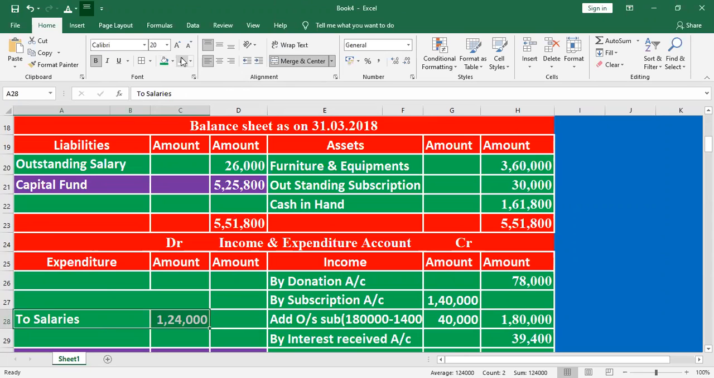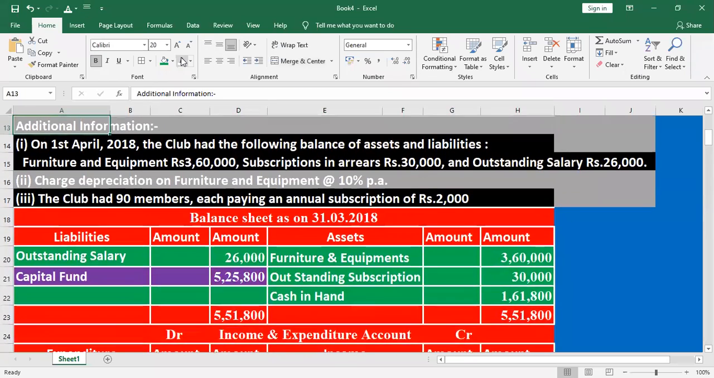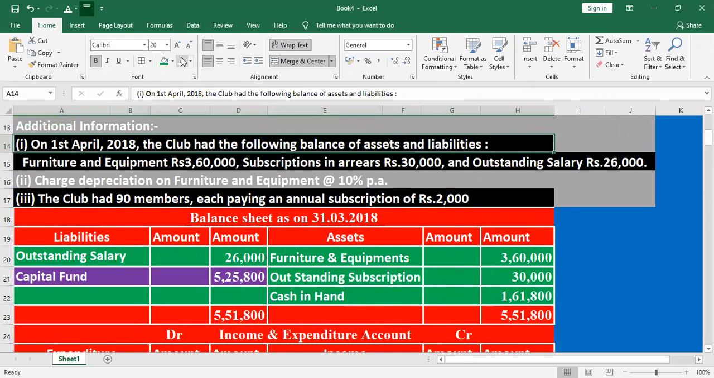What is the value here? 1,24,000. Salary has an adjustment. What is the adjustment? Listen here. They are given: on 1st April 2018, the club had the following assets and liabilities. Outstanding salary, 26,000. It means 26,000 of salary was outstanding in 2018.